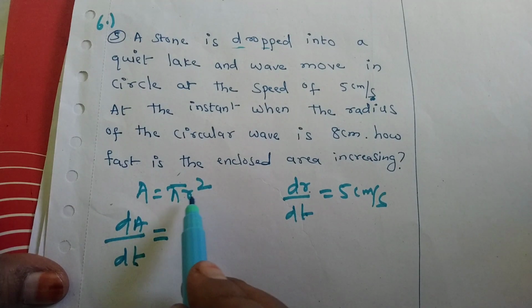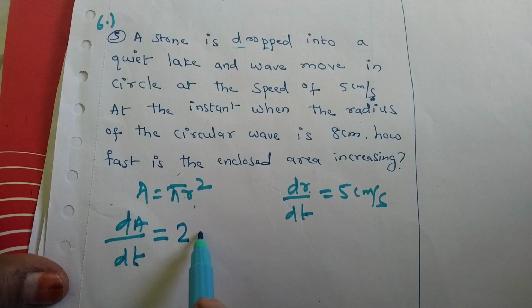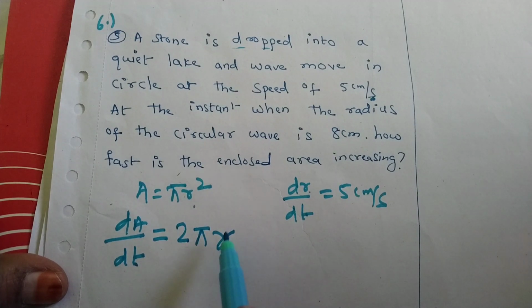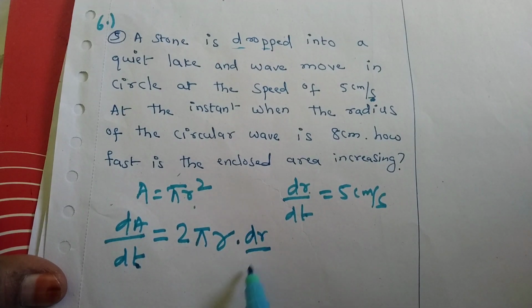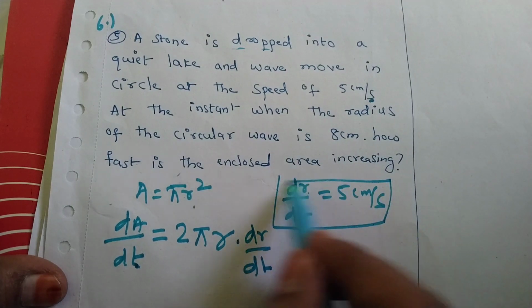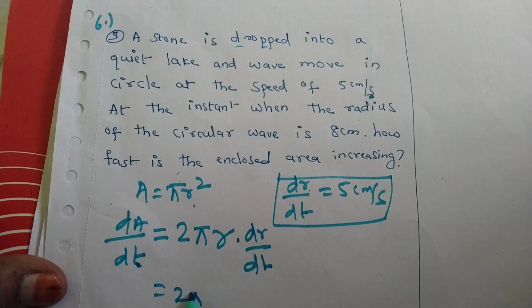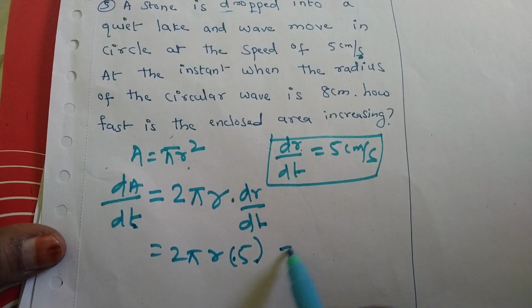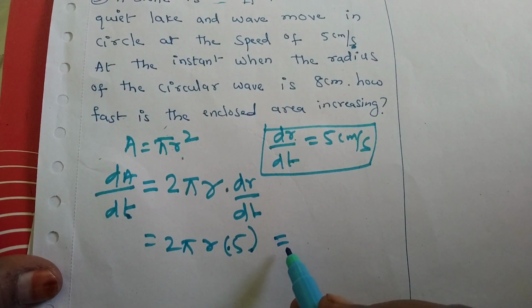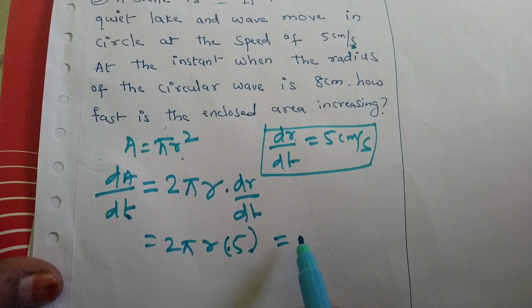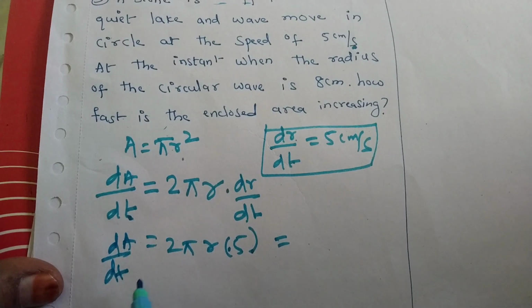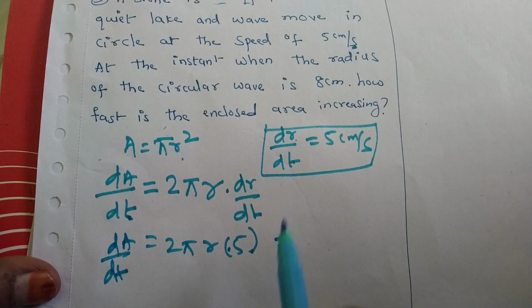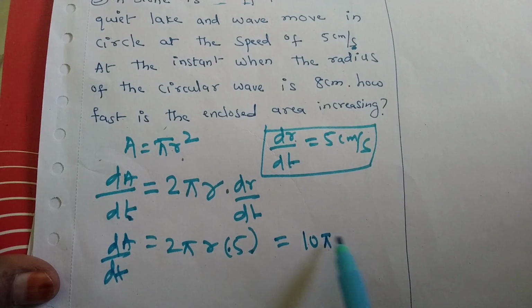So keep pi constant as it is, r raised to 2 gives 2r, so 2 pi r into with respect to t, again we have to use the chain rule, dr by dt. Very simple question. dr by dt is given as 5 centimeter, 2 pi r into 5, that is 10 pi r. So dA by dt is 10 pi r.